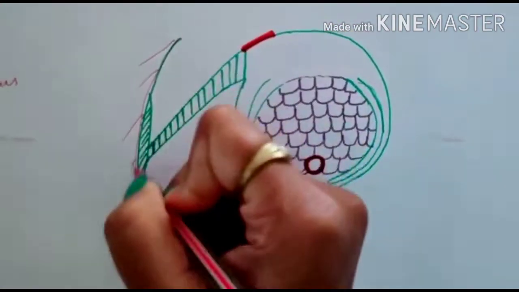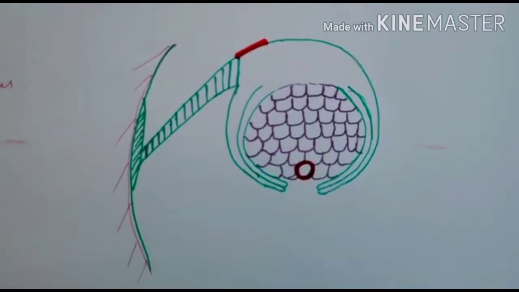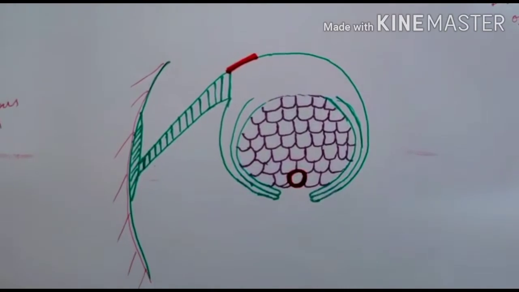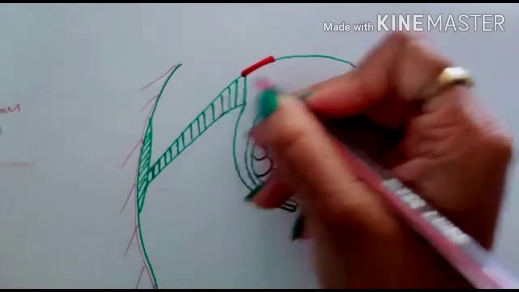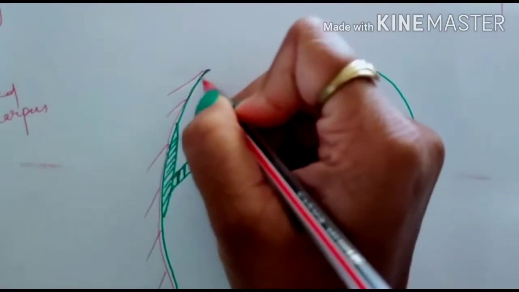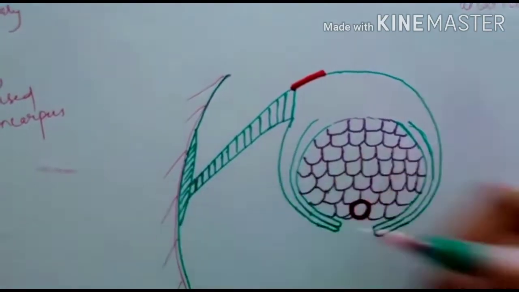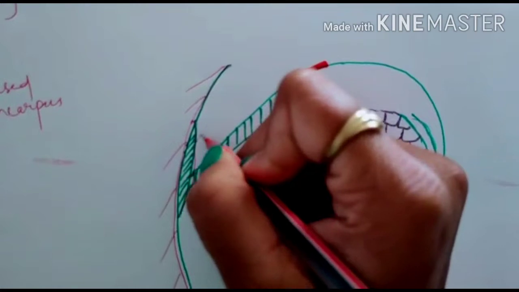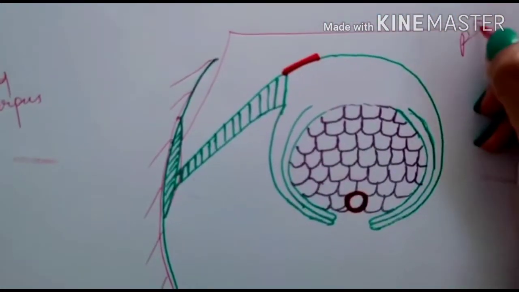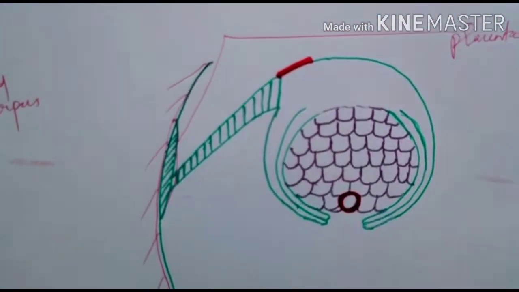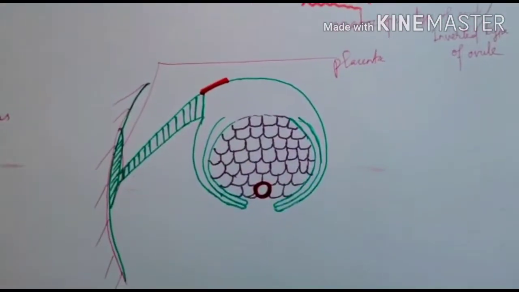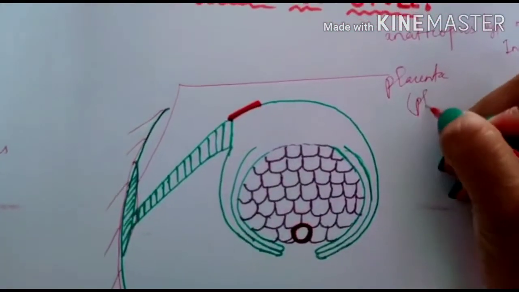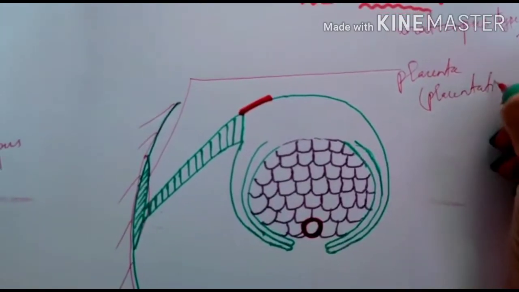This is the structure of ovary. The ovule is attached to the wall of the ovary. So it is the ovule and it is attached to the wall of the ovary by a tissue. This tissue is called the placenta. And the arrangement of the placenta on the ovary is called placentation.